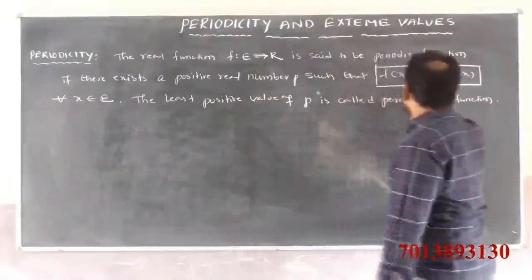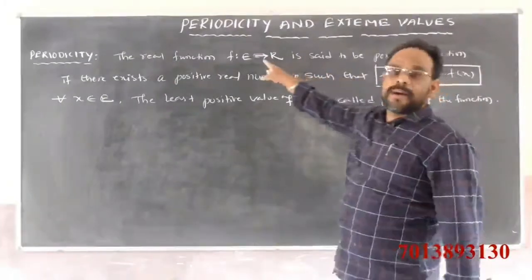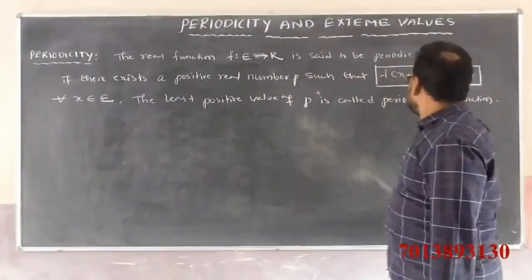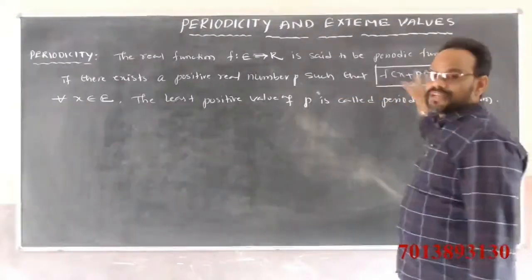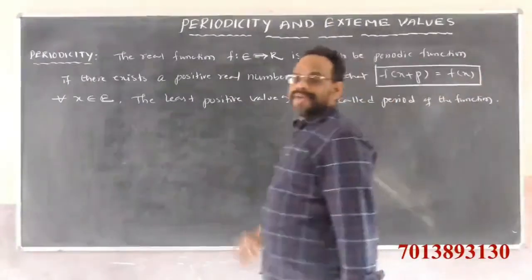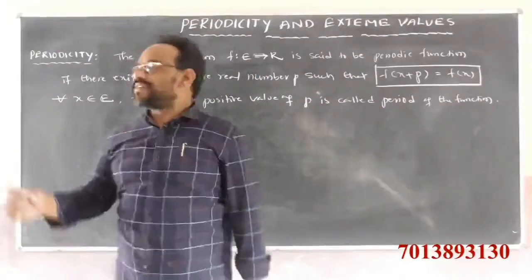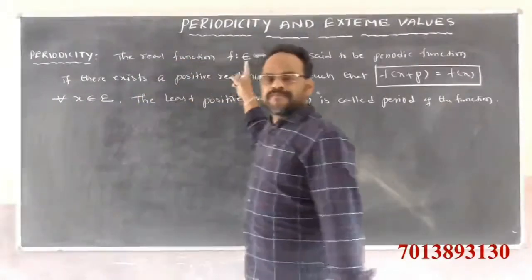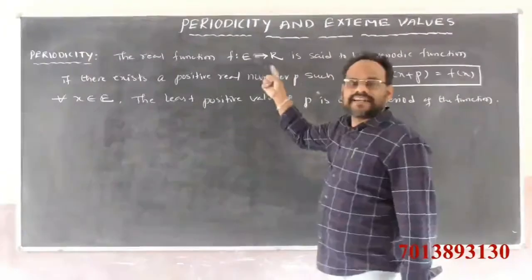If a function satisfies the condition f of x plus p is equal to f of x, then the function is called a periodic function. Here p is called, the least value of p is called the period of that function. Observe here, periodic function or periodicity means a real function f mapping from E to R is said to be